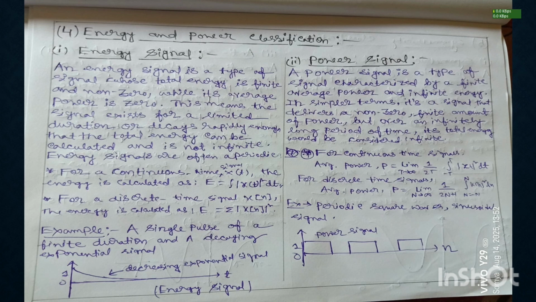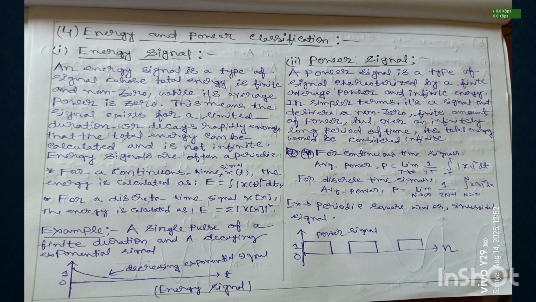For a continuous time signal, average power P = limit T tends to infinity of 1/2T integral from -T to T of |x(t)|^2 dt. For discrete time signals, average power P = limit N tends to infinity of 1/(2N+1) summation from n = -N to N of |x(n)|^2.